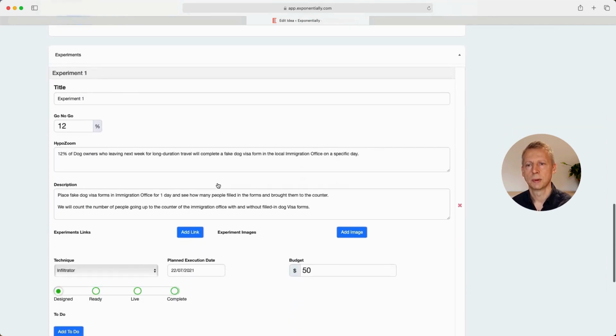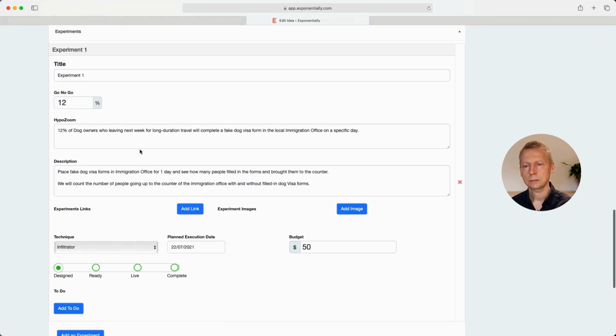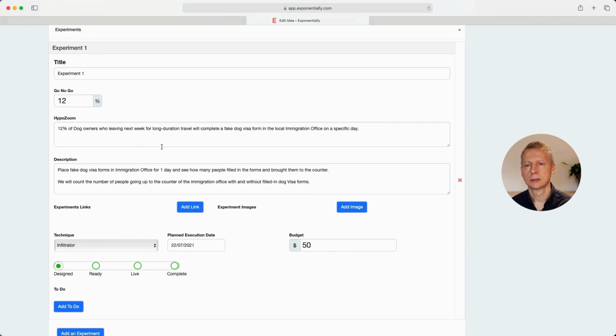Then to run the actual experiment, here's the 12%, which is the go, no go, so that's the pass fail mark. In this case, we're going, 12% of dog owners who are leaving next week for long duration travel will complete a fake dog visa form in the local immigration office on a specific day. So remember, the test is always, can we test this soon, like tomorrow or the next day or this week? And this is quite specific. When are they leaving? Next week. Where are they going to be? What are they doing? Which day is it? So we can go and construct an experiment.